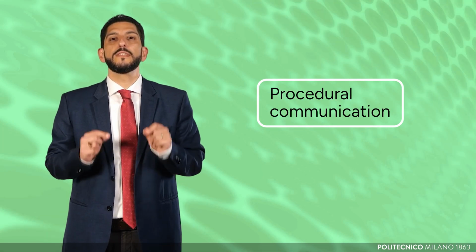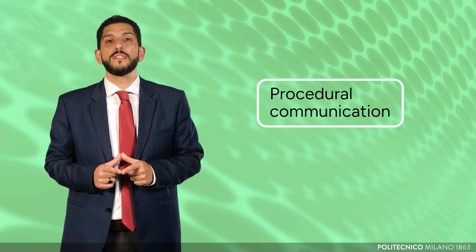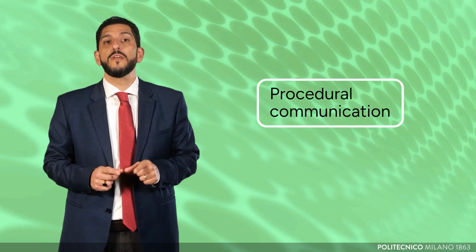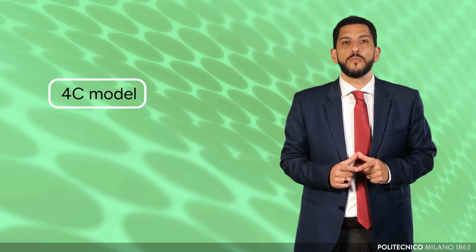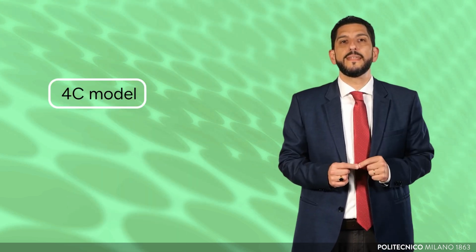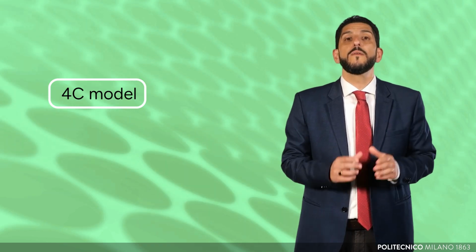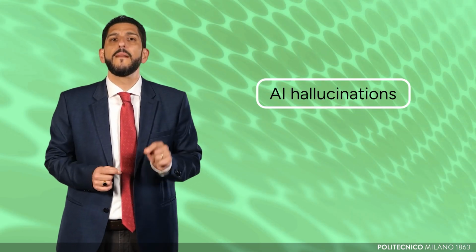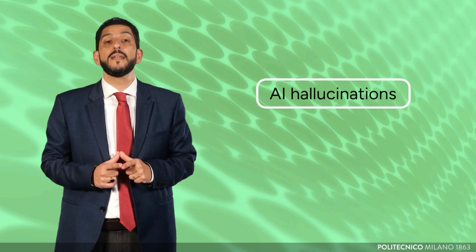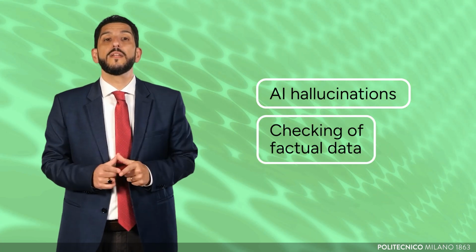Let's try to sum things up. Procedural communication is the type of university communication with the most immediate consequences. Those who do not understand information do not act and lose rights, opportunities, and time. The 4C model, clarity, conciseness, consistency, completeness, offers an operational framework for constructing quality procedural messages. Artificial intelligence can effectively support this process, but it introduces a specific risk: hallucinations. In procedural texts, this risk is unacceptable without systematic checking of factual data.